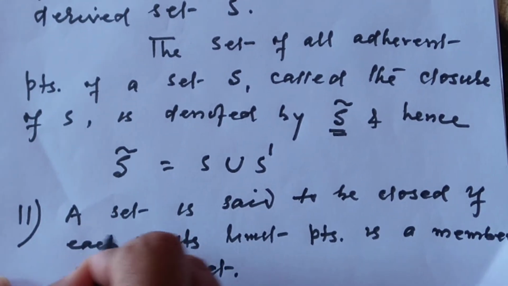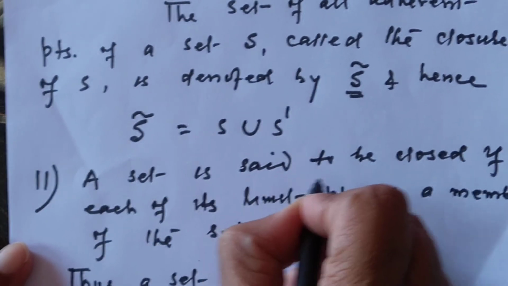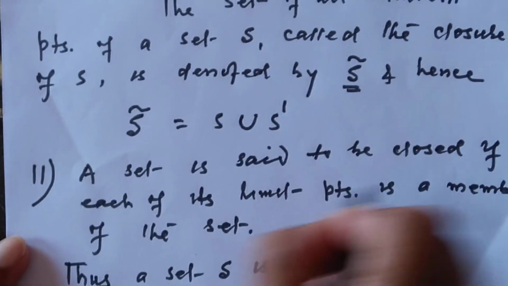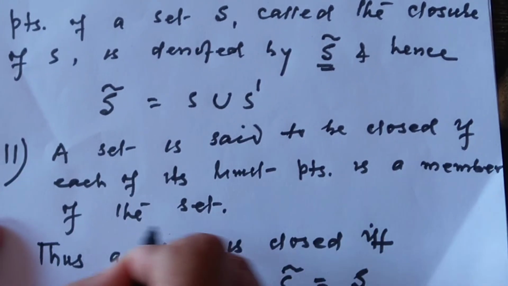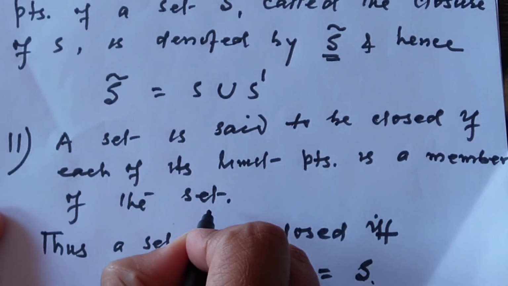Number 2. A set is said to be closed if each of its limit points is a member of the set.